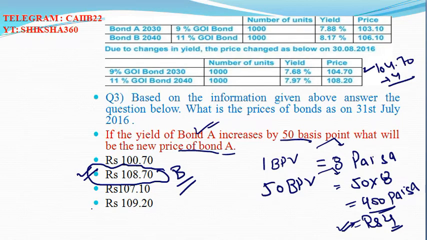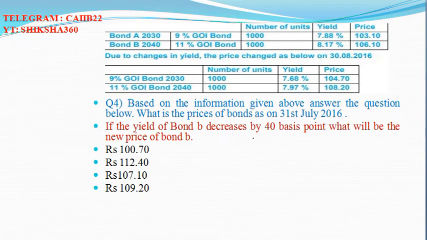Similarly, they will now ask about the bond price. If the yield of bond B decreases by 40 basis points, then what will be the new price of bond B? This is very important from your examination point of view. They will ask these types of questions. Here you have to understand just the basic concept of the question.